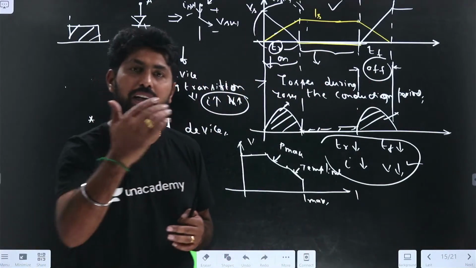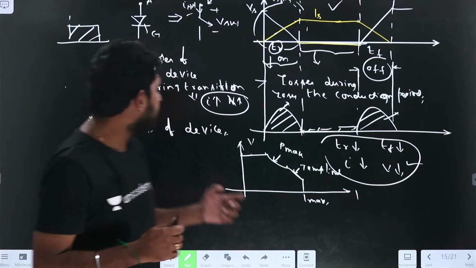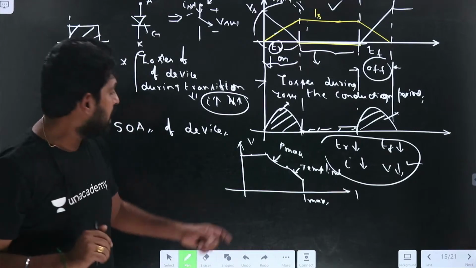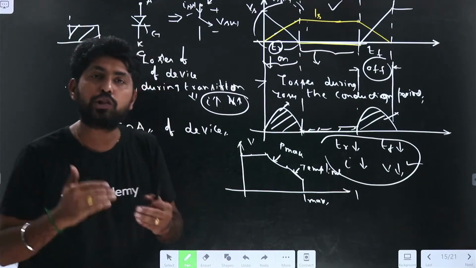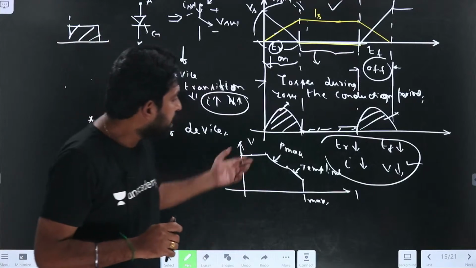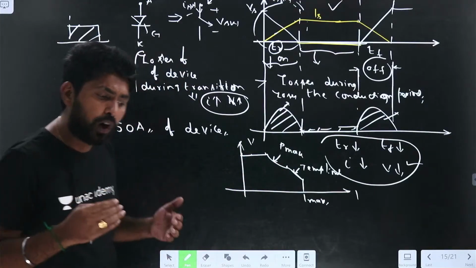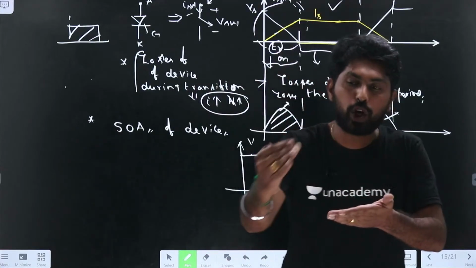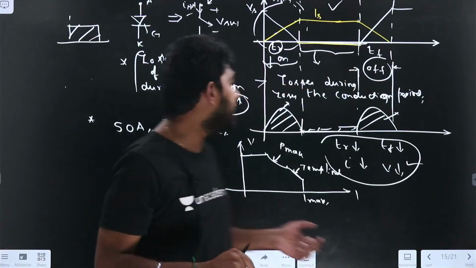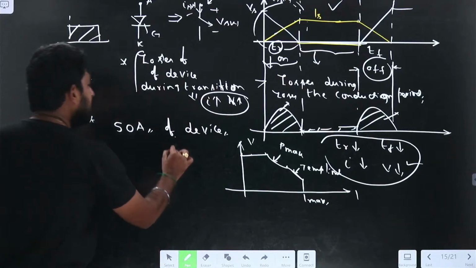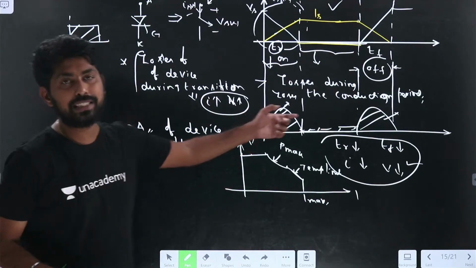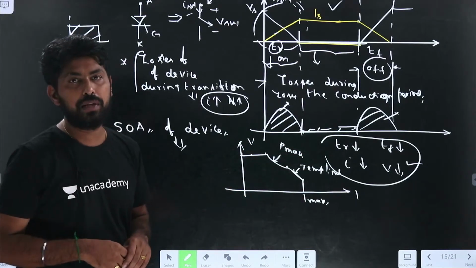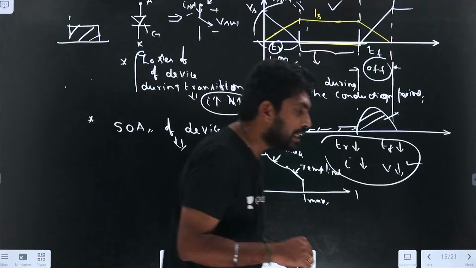So what are those operating constraints? For example, the voltage has to be less than the maximum voltage. The power has to be less than the maximum power. For the temperature, the specified limit, that is the maximum temperature limit, will be mentioned, so it should operate below that temperature. If the device exceeds the safe operating area, what happens? The device can be damaged. So it should operate in the safe operating area.